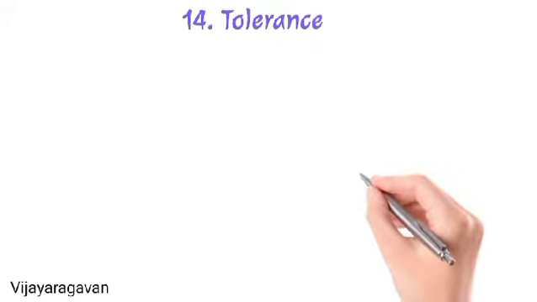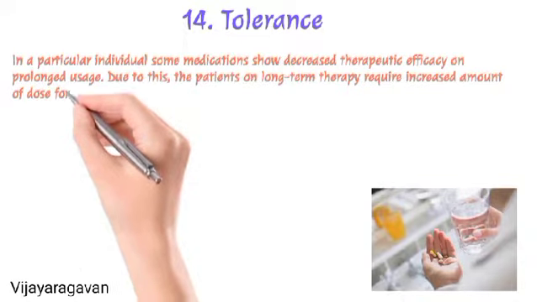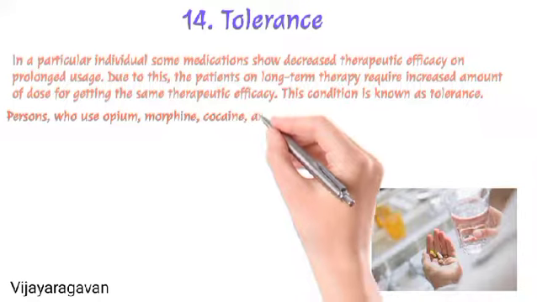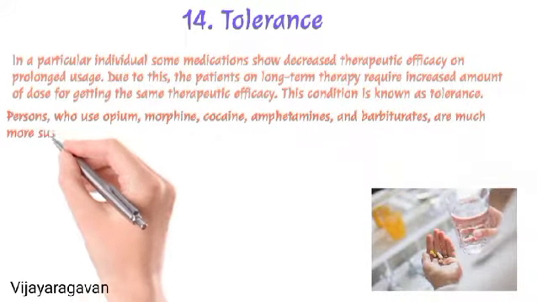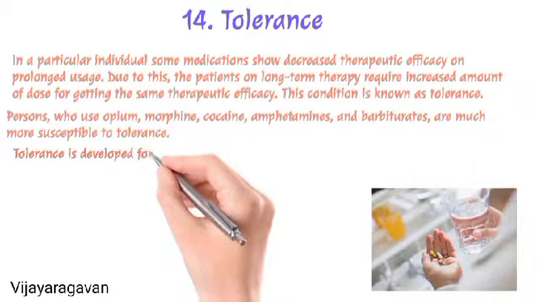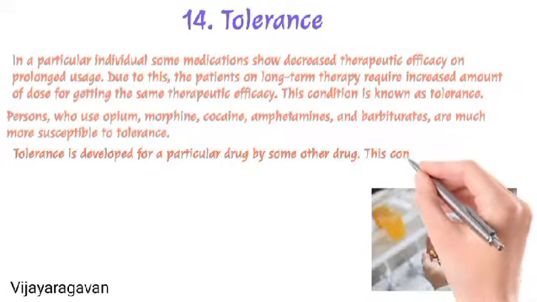Tolerance. In some individuals, prolonged use of a drug may reduce the efficiency of therapeutic activity. This condition is known as tolerance. Persons who use opium, morphine, cocaine, and barbiturates more often become tolerant. Tolerance developed to a particular drug by some other drug is known as cross tolerance.